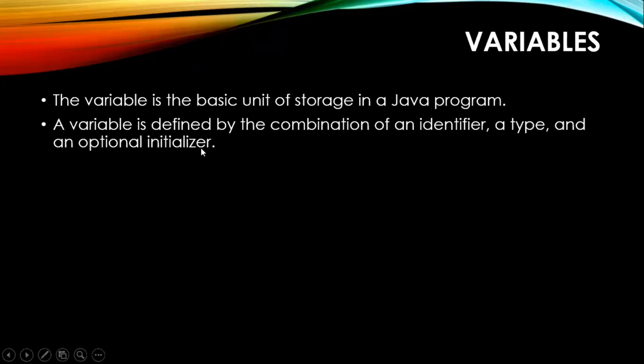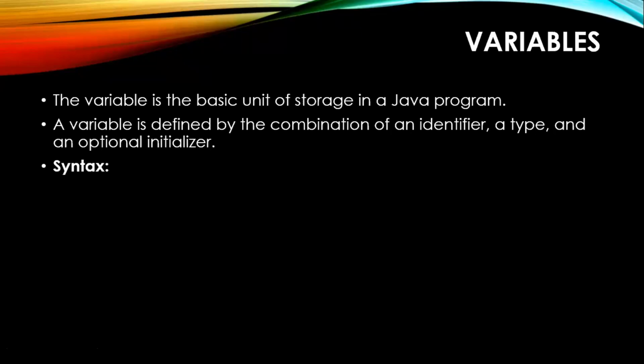That means it is not mandatory that every time you need to initialize a variable. It is up to your requirement whether you want to initialize a variable initially or later in the program. So usually a variable is defined by the combination of identifier, type, and an optional initializer.